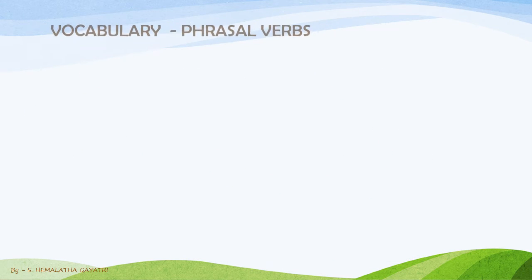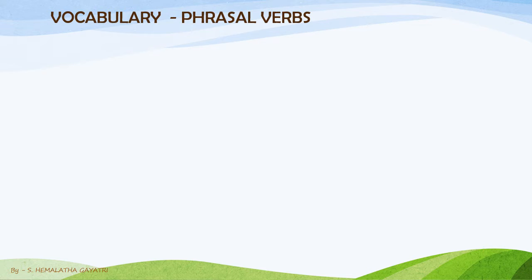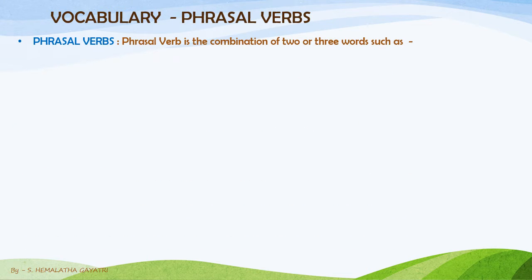Now let's know about phrasal verbs discussed under vocabulary. What are phrasal verbs? Verb, we already understand that it is an action word. What is a phrase? Phrase is a group of words which doesn't give complete meaning. So now let's read it together. Phrasal verb. So the verb that is coming in combination of two or three words, that is called a phrasal verb.